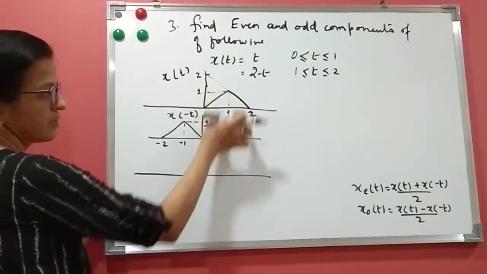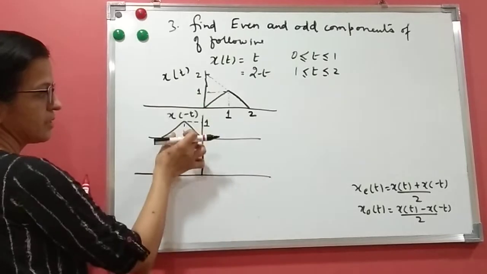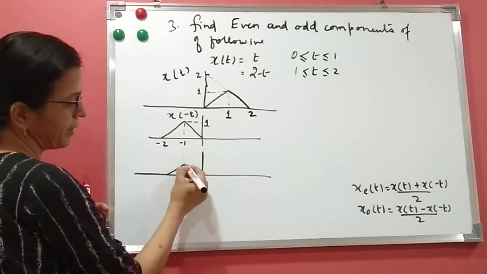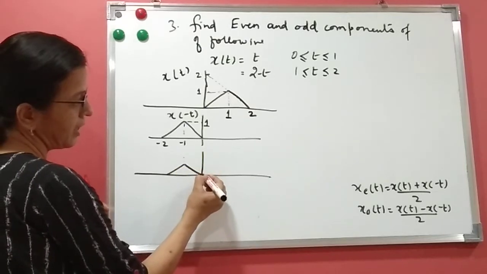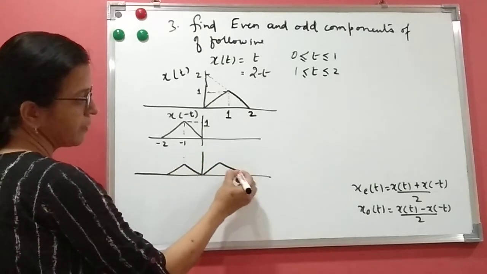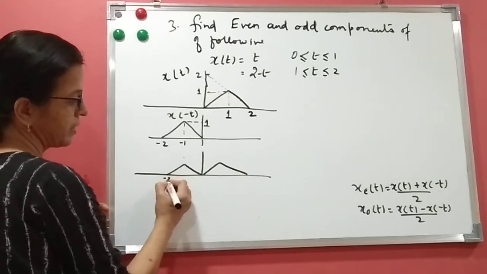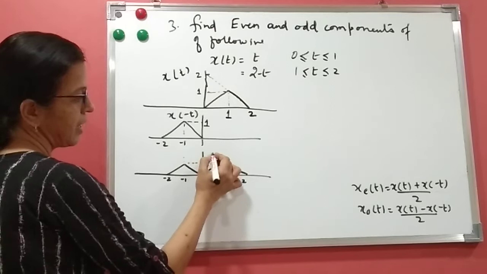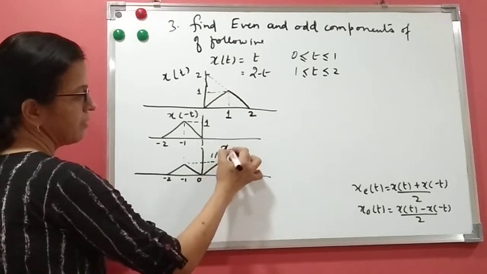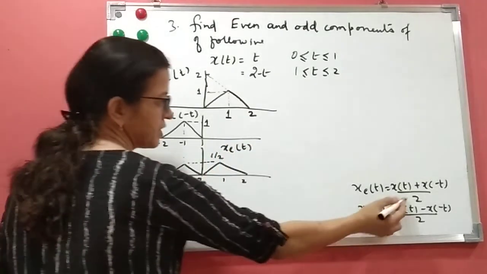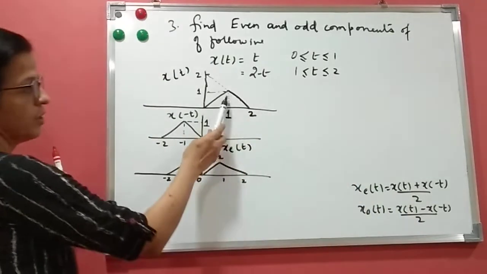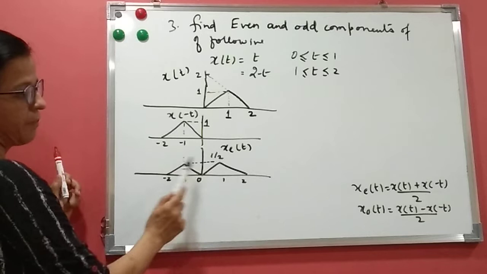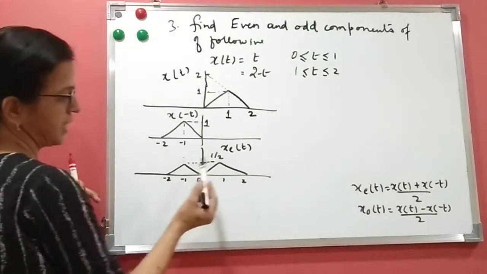This is this plus 0, this is 0 plus this. So what will happen here? You will get here half. The time axis will be the same: minus 2, minus 1, 0, 1 and 2. This will become half. So this is the even signal. What is the even signal? x of t plus x of minus t divided by 2. So this plus this, you get this, and this plus this, you get this, and divide by 2 because the formula has 2, so this is half.